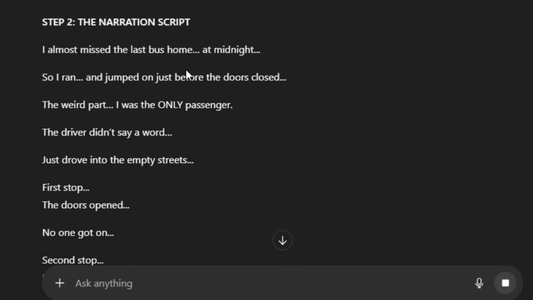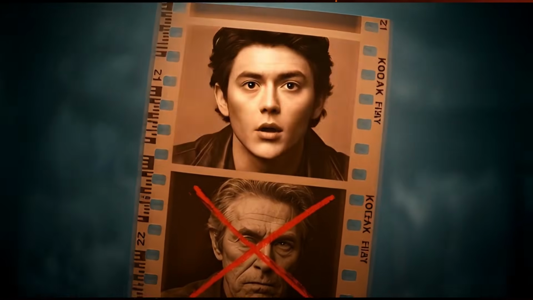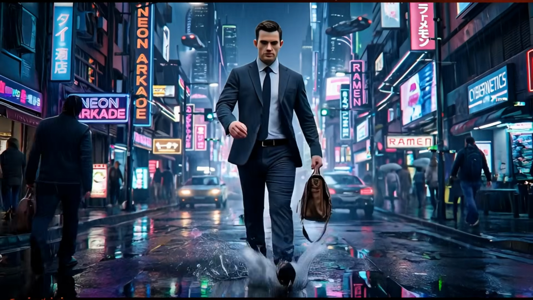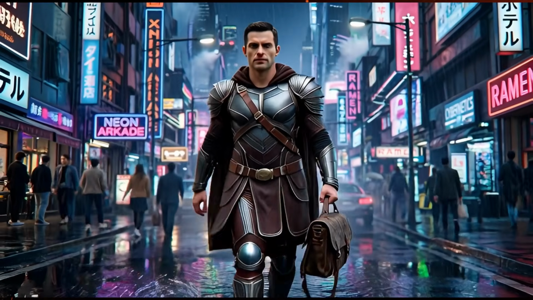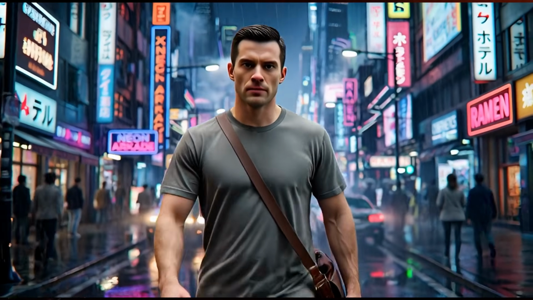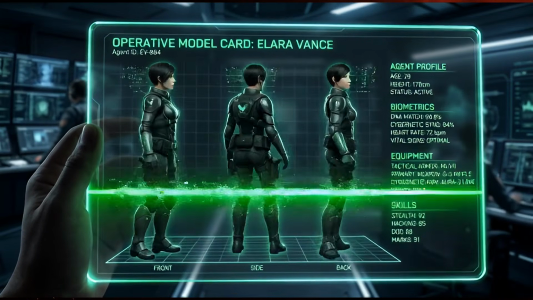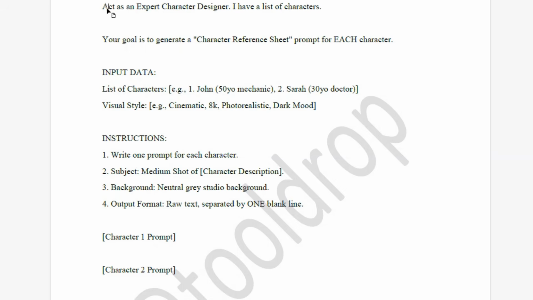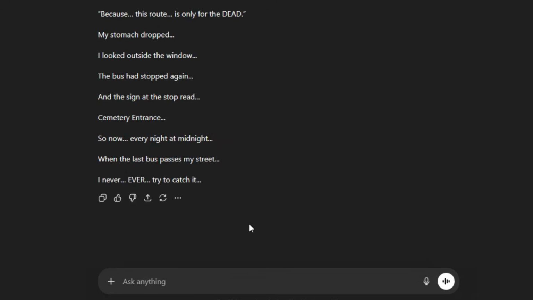So we have a script. But a script is just text on a screen. We need actors. And this is where most workflows break. If you generate characters scene by scene, they look different every time. The face changes, the clothes change. It ruins the immersion. We need consistent assets. Paste the second master prompt. This prompt locks in our visual data.